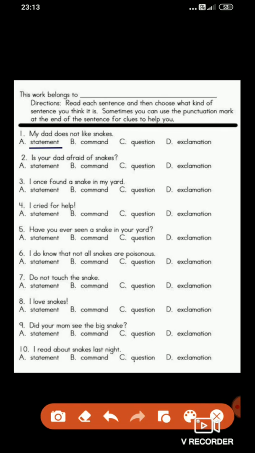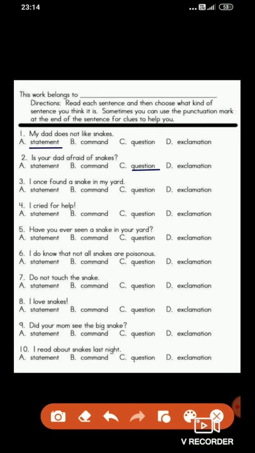Next, is your dad afraid of snakes? The second question is given here. Is your dad afraid of snakes? So students, this sentence is ended by adding the question mark at the end. What do you think, which kind of sentence is this? Question, right? Because the question is asked. So the second answer is question.